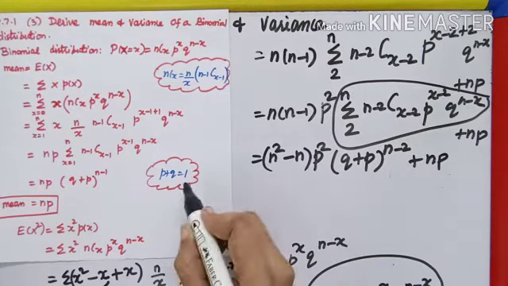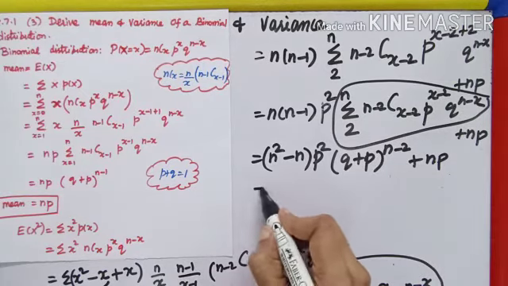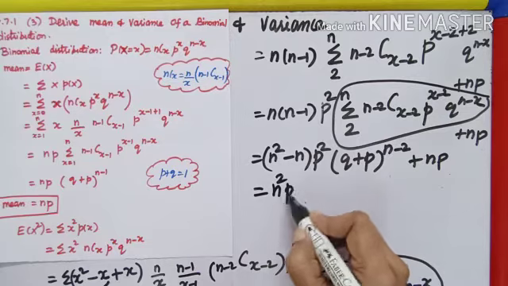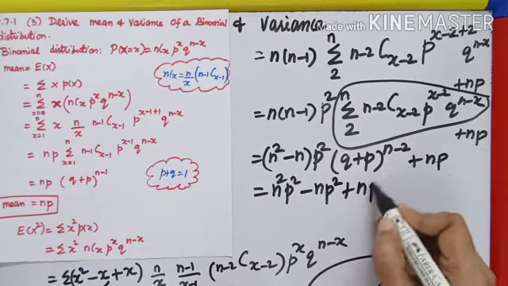Q plus p is 1. 1 power any number is 1 only. Forget it. So what is left out? N square p square minus np square plus np.